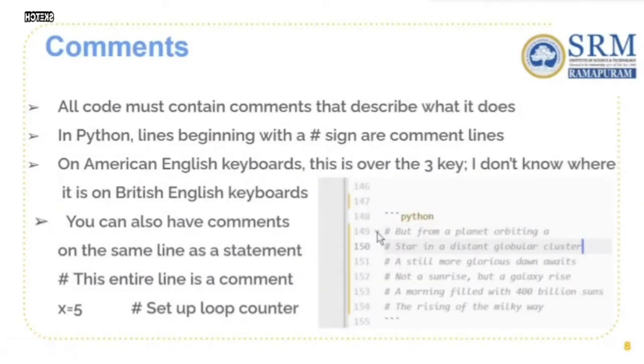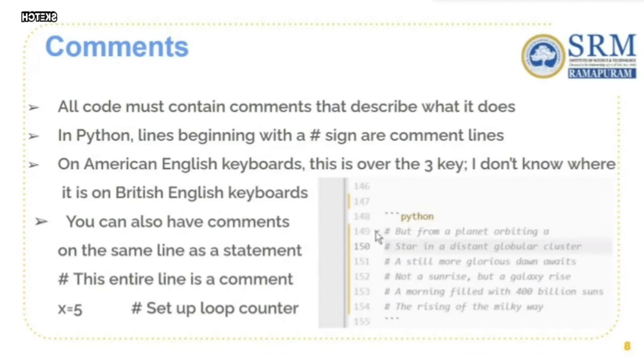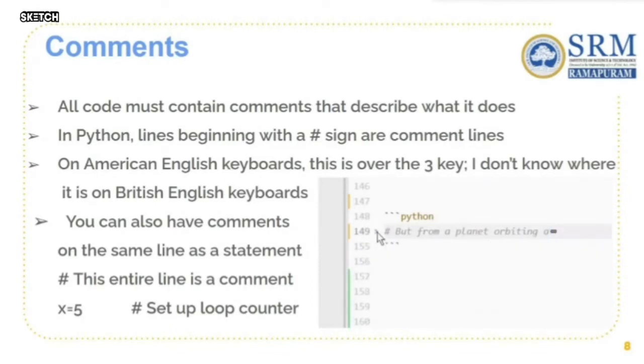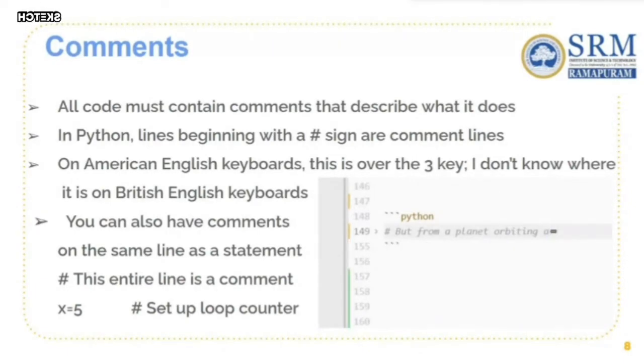Comments. Every programmer must use comments to make the program understandable not only to himself but also to whoever sees the program. For example, if you are working for a company and you have written code which is understandable only by you, and this has to be given to the development team for further process, they might not be able to understand your code.